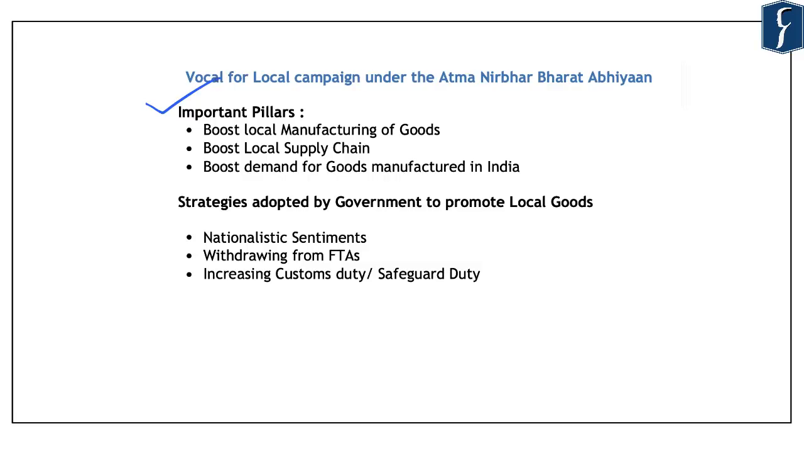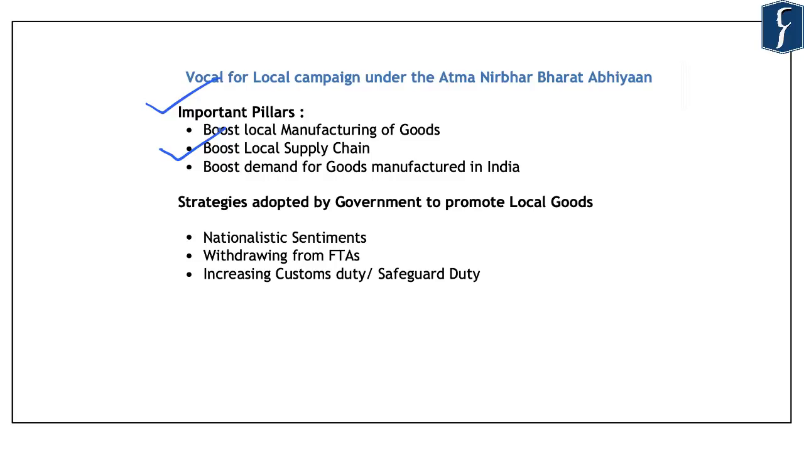The second pillar of the Vocal for Local campaign is the boosting of local supply chains. Now, in the era of globalized economy, we note that the international supply chains of goods and services are all interlinked. However, in this regard, the government of India aimed at creating the entire supply chain for the manufacturing of goods within India only. And this was aimed at giving further thrust to the manufacturing sector and making India a self-reliant economy. So in short, the Indian government aimed at reducing the dependence on other countries for its local manufacturing.